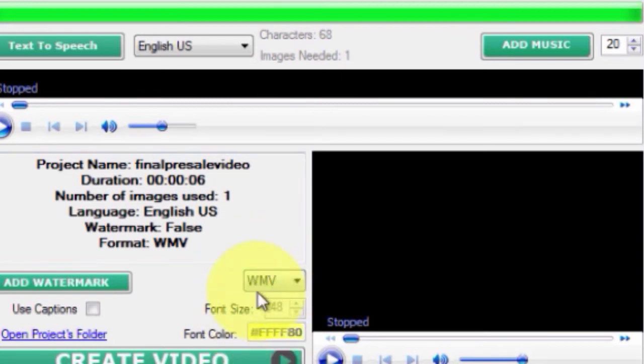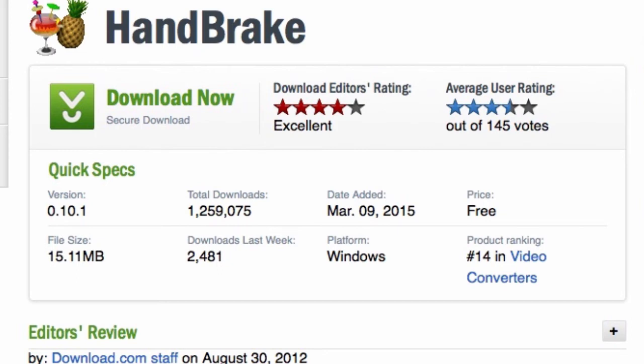We're looking at a WMV video here that's being produced by the product TTS Video Maker. Now, TTS Video Maker, as you can see in the drop-down box, only makes WMV files. So that may be disadvantageous for some who would really like to see MP4, which is becoming more standard. So in order to do that, all we have to do is just render the file as normal in this particular program by create video. And then I'm going to call up my Handbrake.